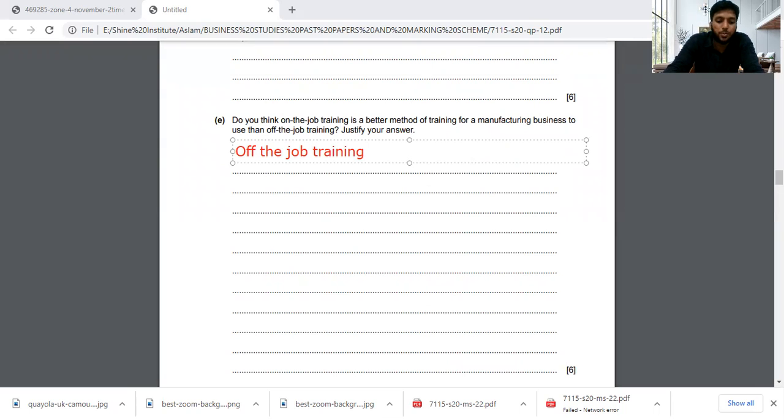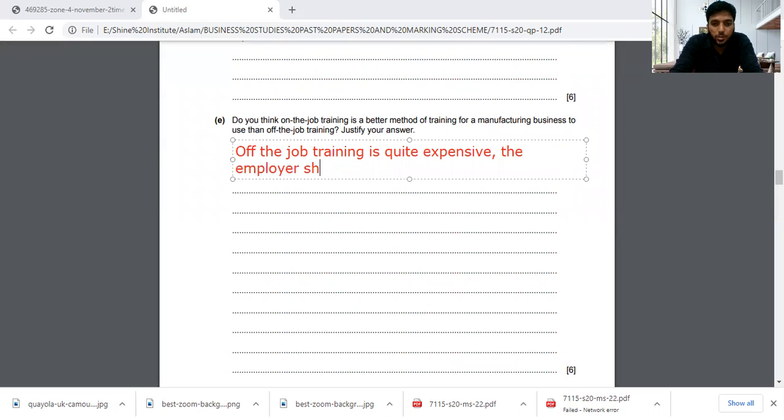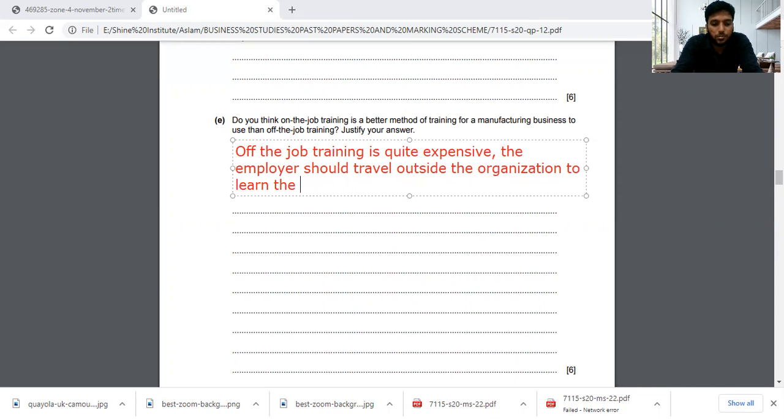Off the job training is quite expensive, and the employee travels outside the organization to learn relevant skills.